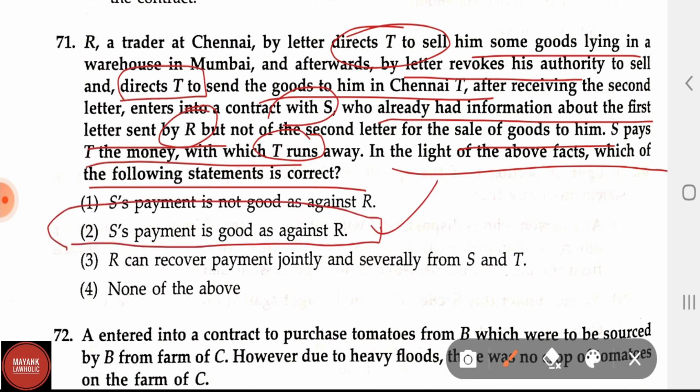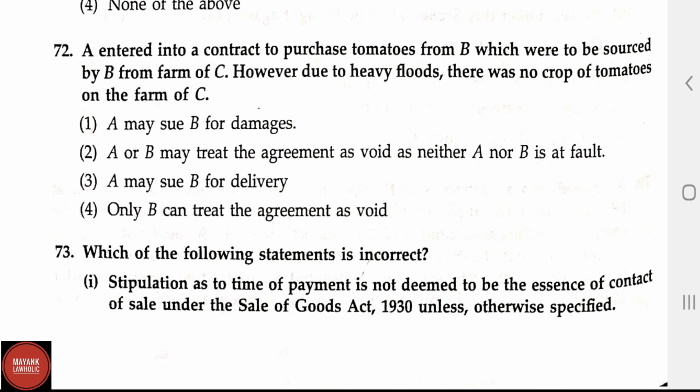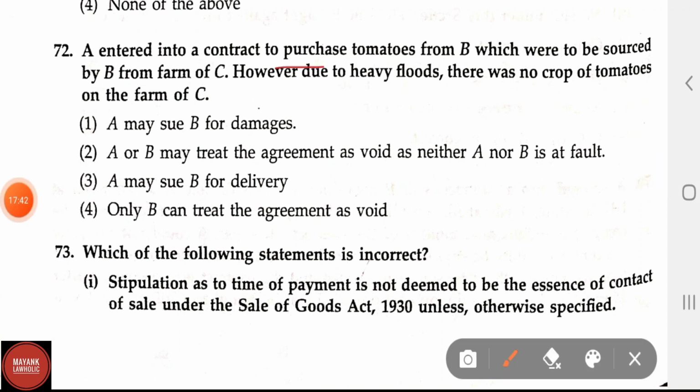As payment is good as against R. Now let us see the question number 72. A entered into a contract to purchase tomatoes from B, which were to be sourced by B from a farm of C. However, due to heavy floods, there was no crop of tomatoes on the farm of C.